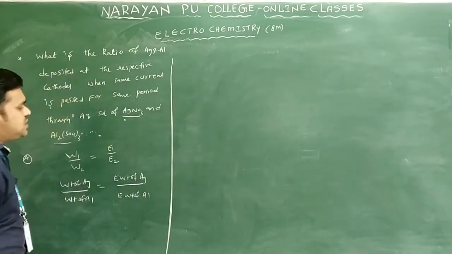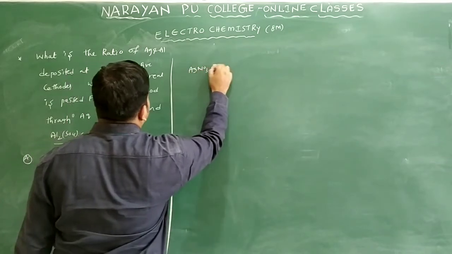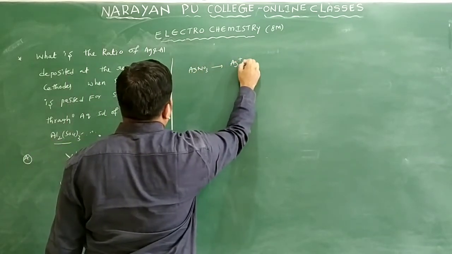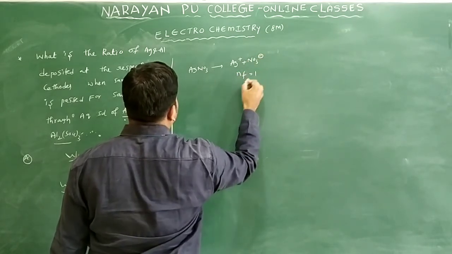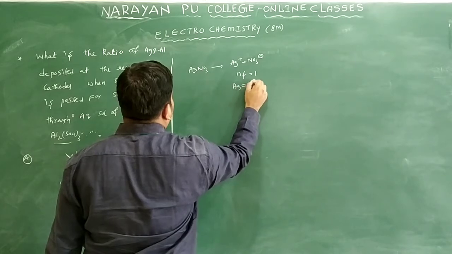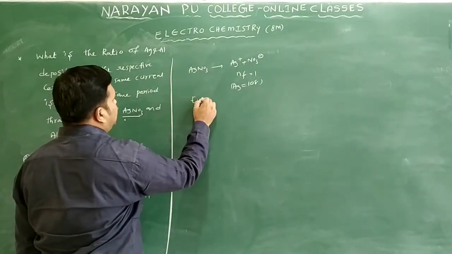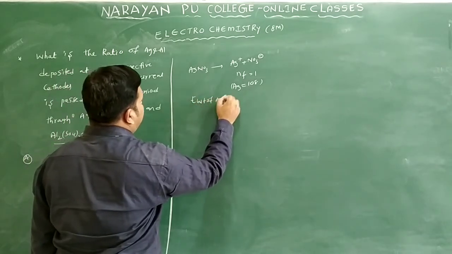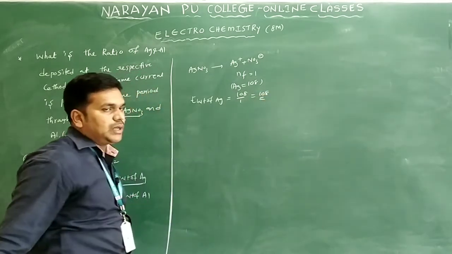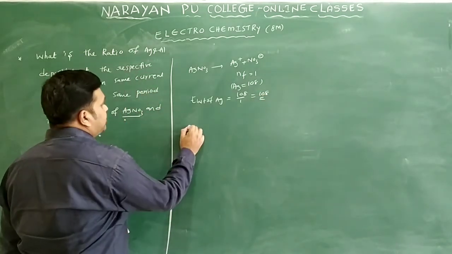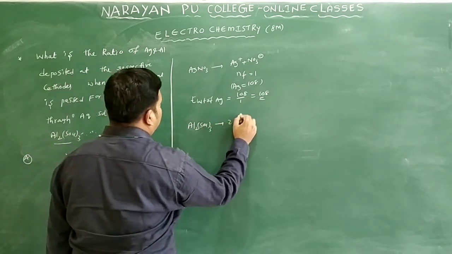Silver nitrate dissociates into Ag+ and NO3-. From this, n factor is equal to 1. Atomic weight of silver is 108. So equivalent weight of silver is 108 by 1, that is equal to 108.